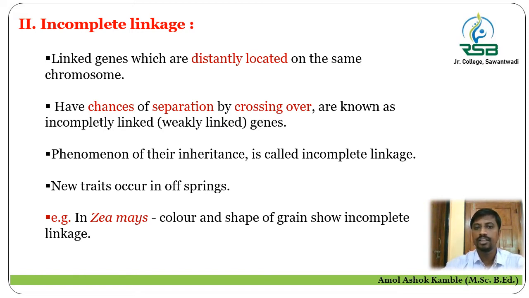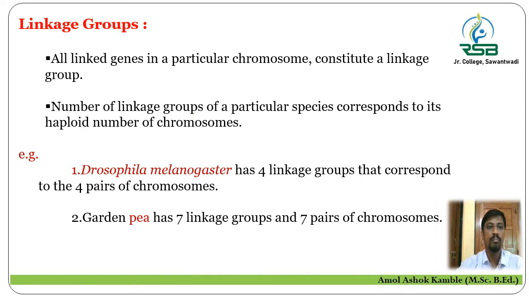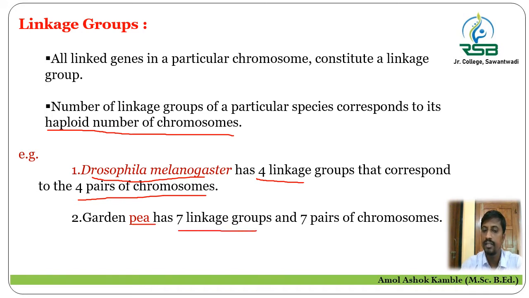Let us discuss the linkage groups. The number of linkage groups corresponds to the haploid number of chromosomes in that organism. The linkage group depends on the haploid chromosome number of that organism. For example, Drosophila melanogaster has 4 linkage groups, which corresponds to the 4 pairs of chromosomes, while in the garden pea plant, 7 linkage groups are there as 7 pairs of chromosomes are there.